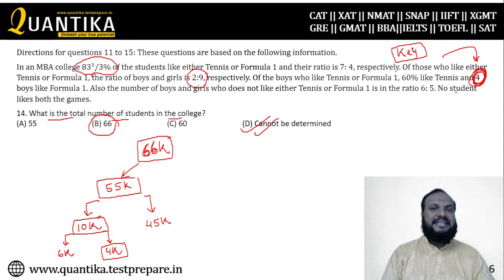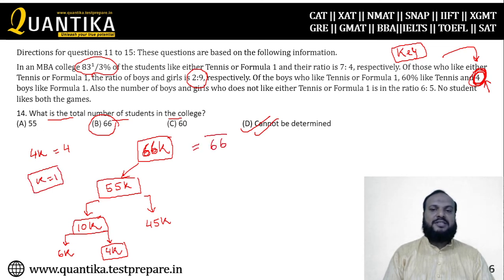So I could have started the question from here. When I sit and write the XGMT exam, I will start my question from here. So 4k is the number of boys who play Formula 1, which is given as 4 in the question. So your k is 1. So once you know k is 1, you understand the total number of students in the college, and the problem is solved, right?